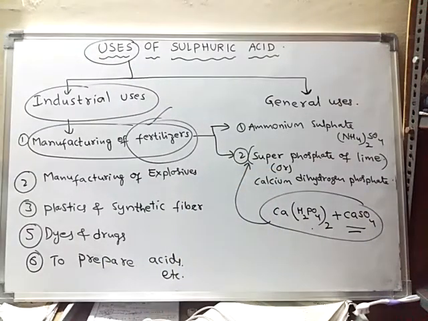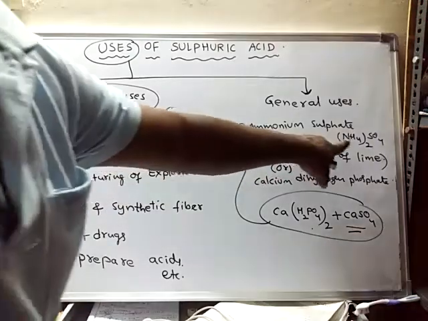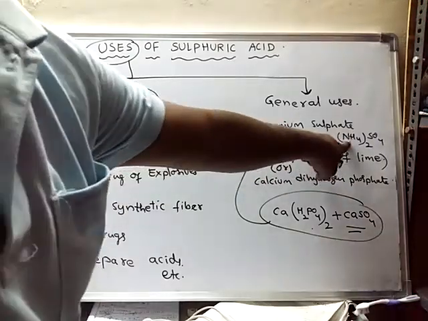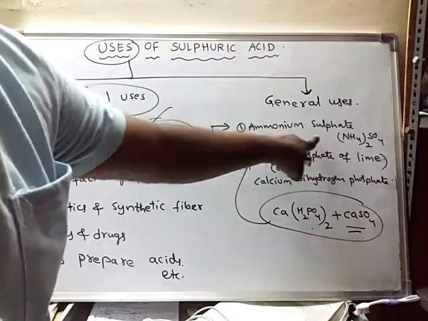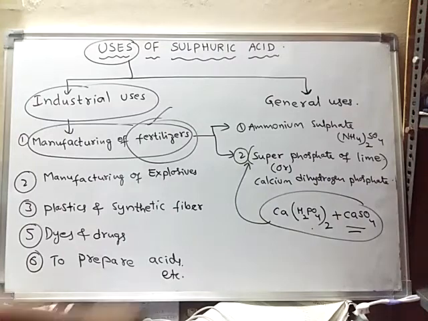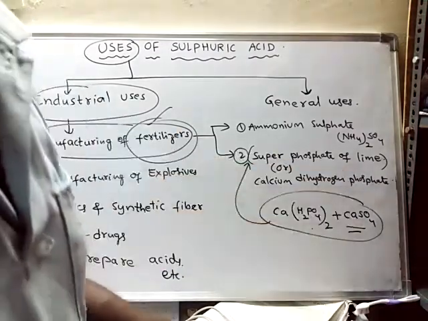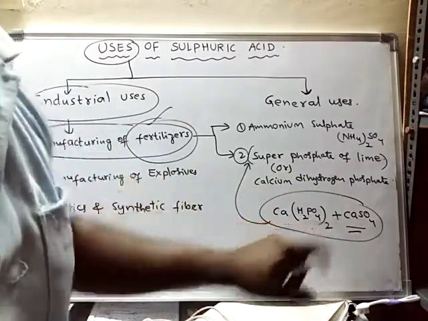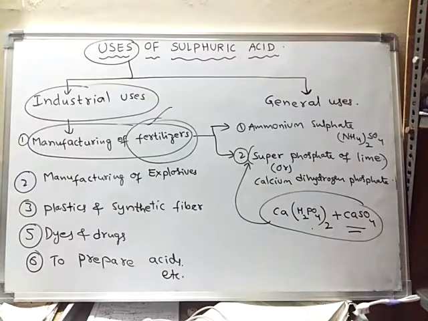Okay, so it is one of the best phosphate fertilizers. Ammonium sulfate is a nitrogen fertilizer because it has nitrogen in it. It will provide a sufficient amount of nitrogen to the plants, and superphosphate of lime will provide a sufficient amount of phosphorus to the plants.